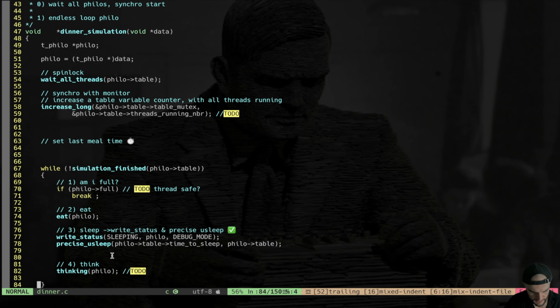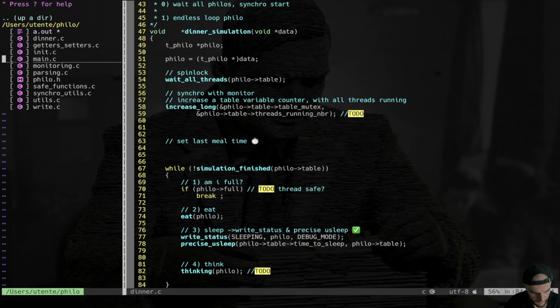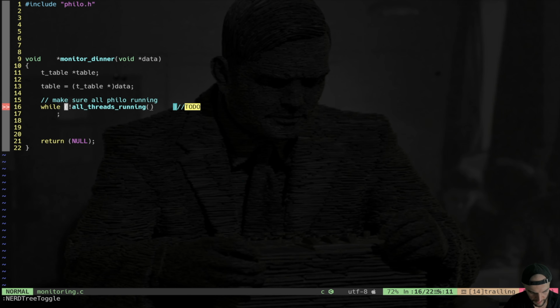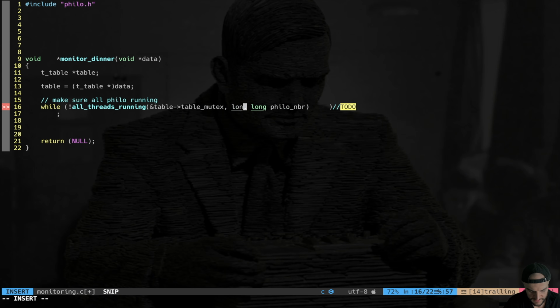In our simulation, every time we pass this first spin lock, every philosopher is going to increase the number of the threads which are running. If you go to the monitor, we have while not all threads running that we just implemented. The mutex is going to be the table mutex. The pointer on threads is going to be table threads running number by reference.